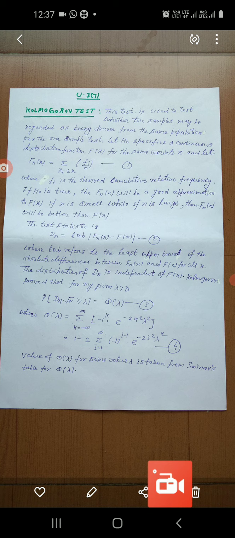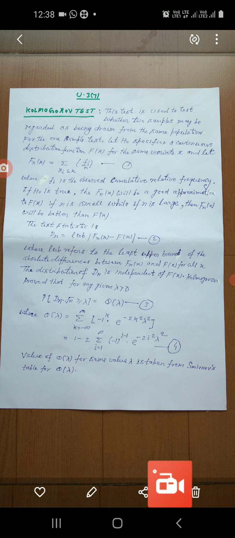For the one sample test, let H naught specify a continuous distribution function F(x), capital F(x), for the same variate x, and let Fn(x) = summation over xi less or equal to x of fi upon n, and let it be equation number 1.